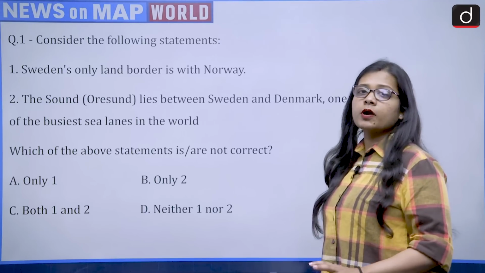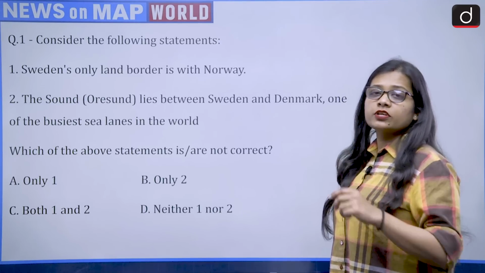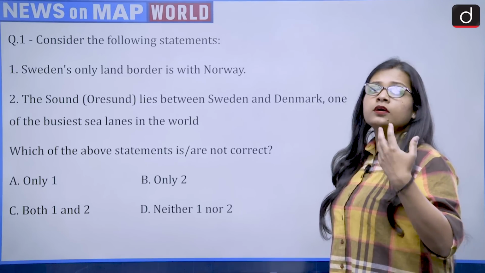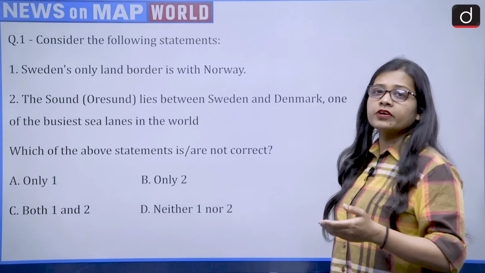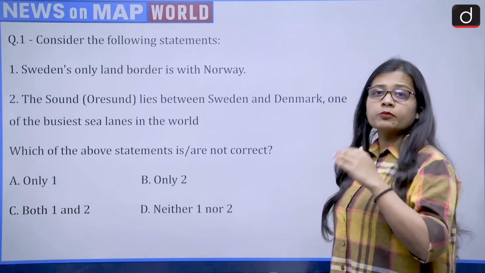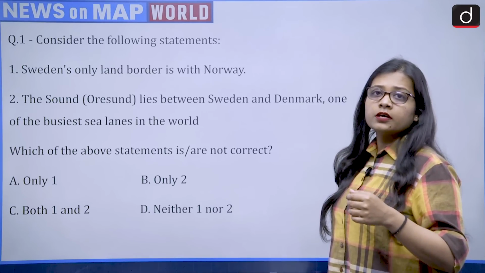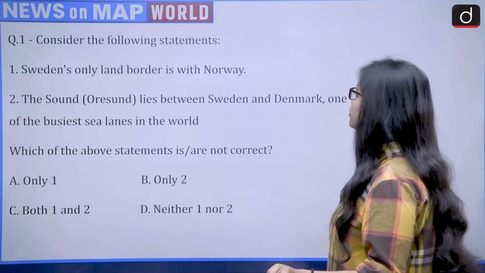So first of all, let's talk about NATO, that is the North Atlantic Treaty Organization. So officially Sweden has become its member, and the candidacy and the inclusion of Sweden was long awaited, and this is the 32nd member of NATO, and before Sweden, Finland joined the NATO group. So let's see, Sweden's only land border is with Norway.